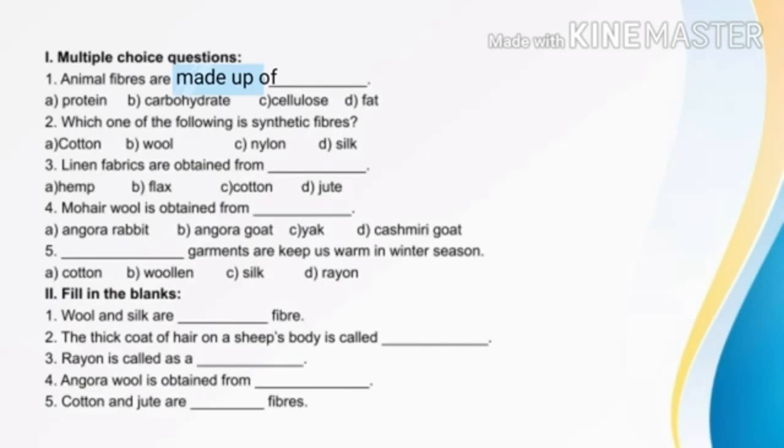Next one, rayon is called a dash. Yes, artificial silk. It looks like silk, so we call it artificial silk.